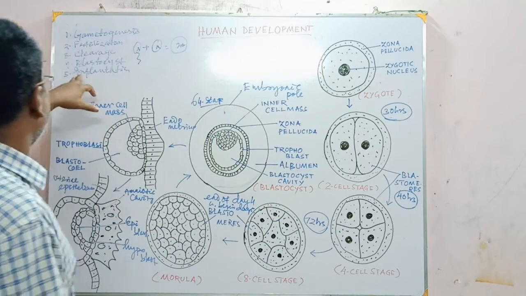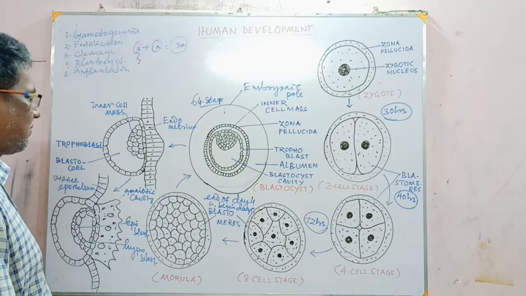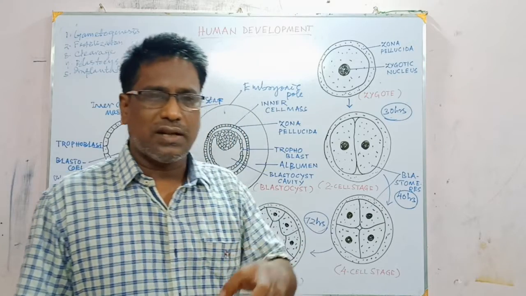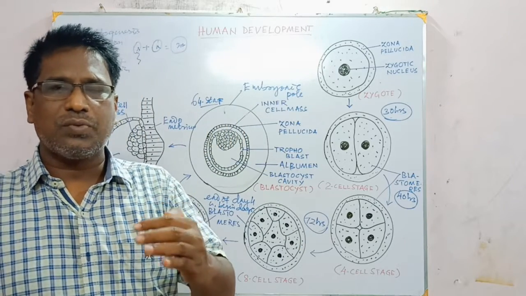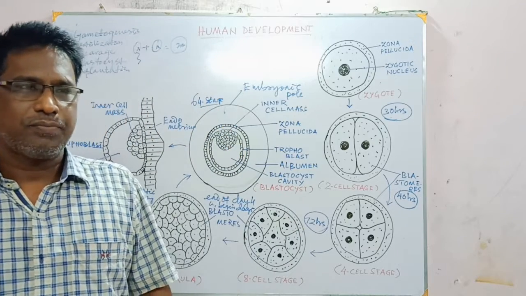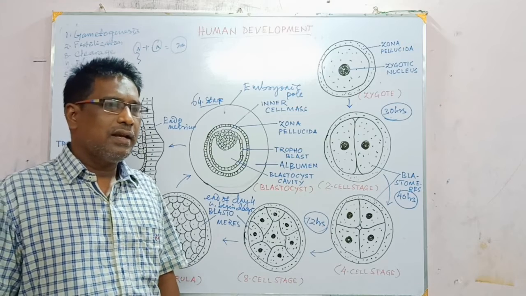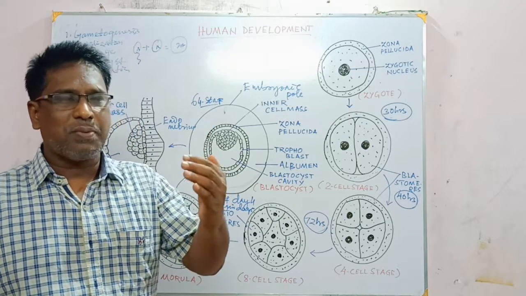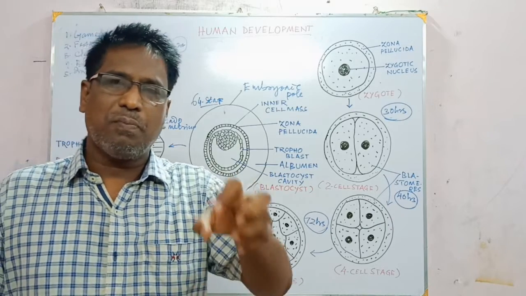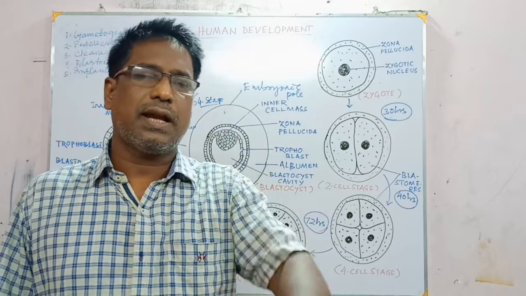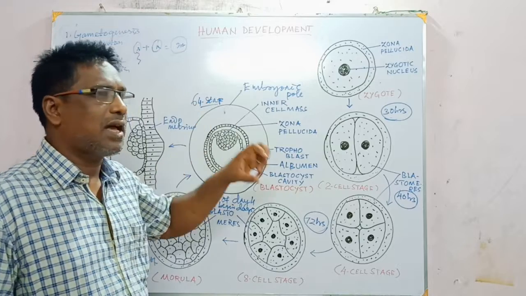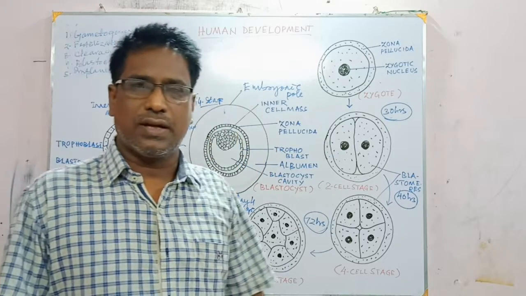So the next event is implantation, and during implantation it proceeds towards the uterus and gets attached to the upper posterior wall of the uterus, and it brings about disappearance of the trophoblast layer. When it reaches the upper thickened layer, the upper posterior thickened layer of the uterus, the zona pellucida layer disappears when it comes in contact with it.